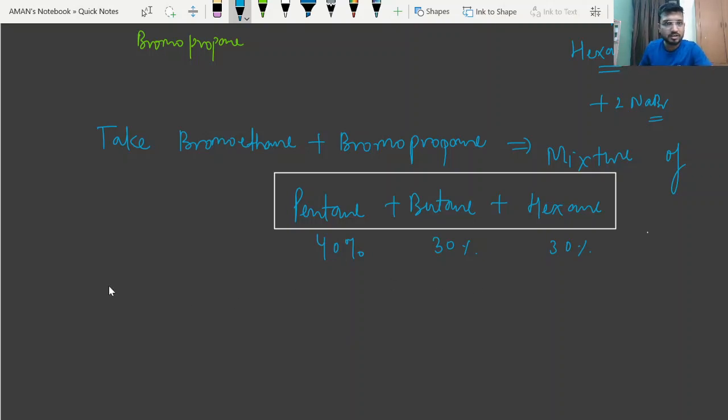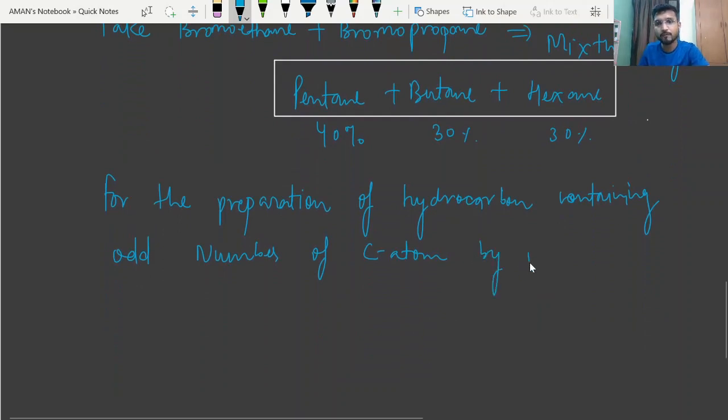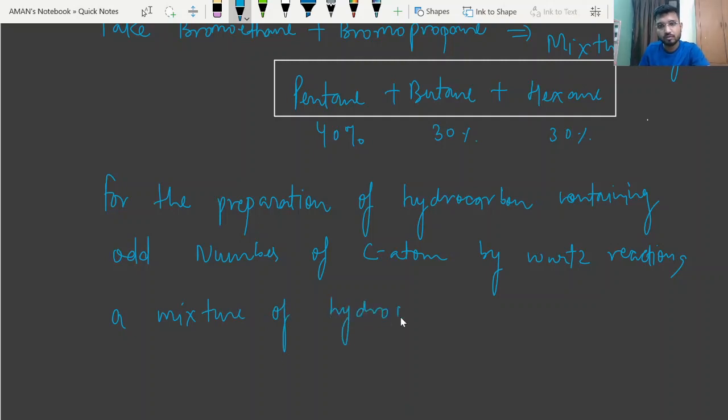Okay, so you can just write: for the preparation of a hydrocarbon containing an odd number of carbon atoms by the Wurtz reaction, a mixture of hydrocarbons will be formed.